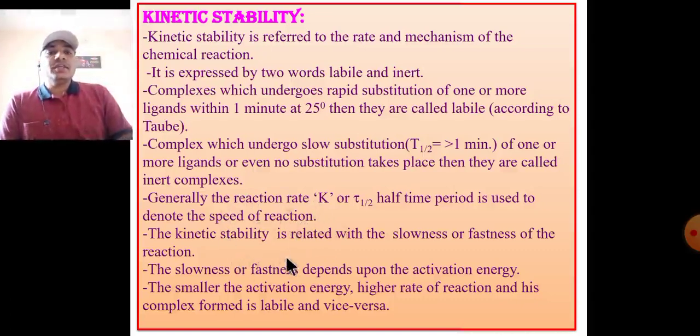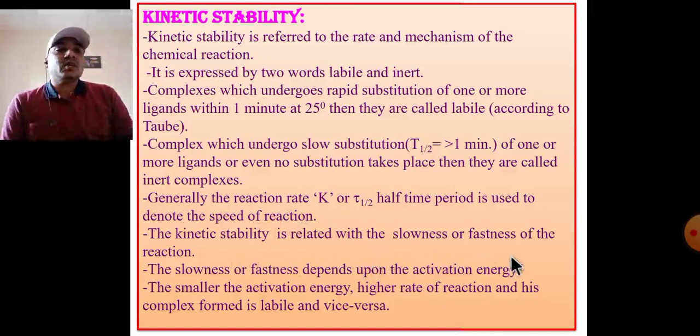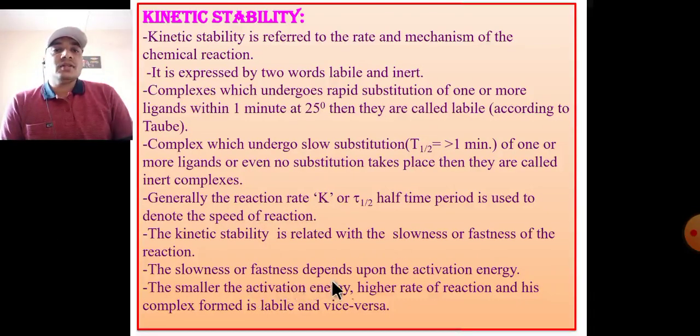The kinetic stability is related to the slowness or fastness of the reaction, which depends upon the activation energy. The smaller the activation energy, the higher the rate of reaction, and the complex formed is labile, and vice versa.